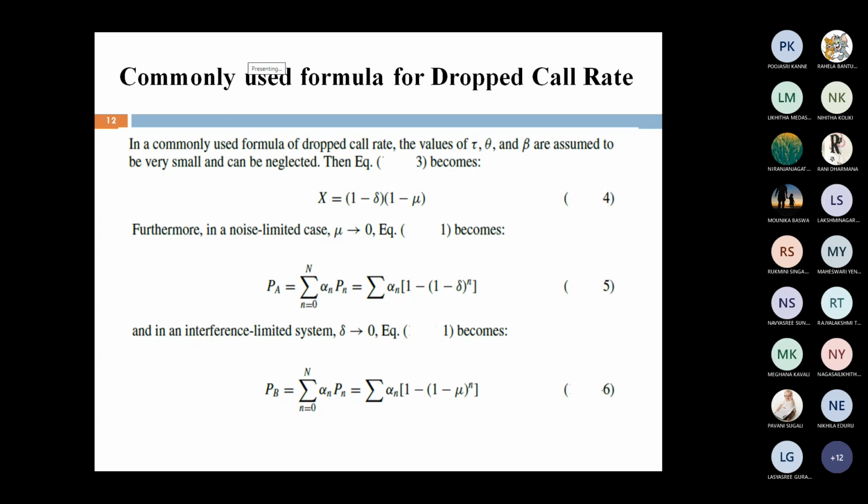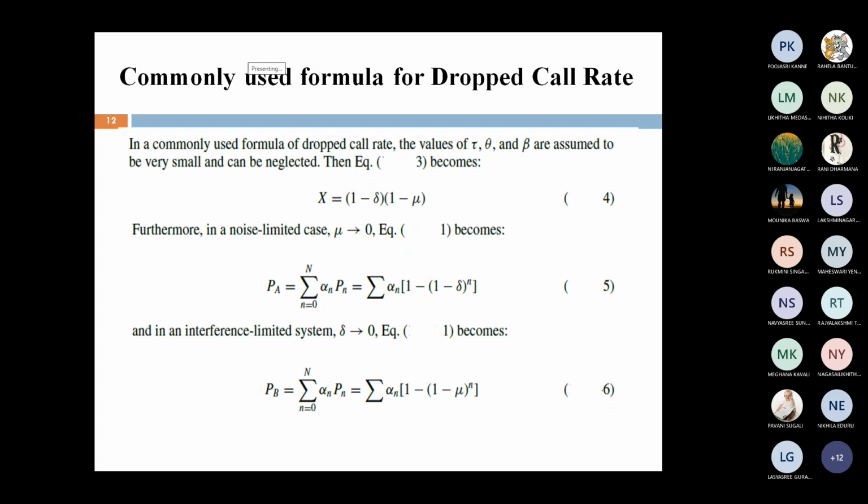Similarly, for an interference limited system, delta value should be 0. Then PB, which is equal to summation of n equal to 0 to capital N of alpha n Pn, which is equal to summation of alpha n times of (1 minus mu) power of n. This is the commonly used formula for calculating dropped call rate.